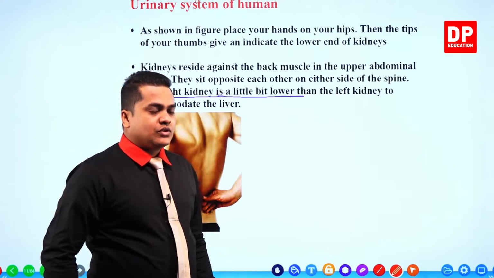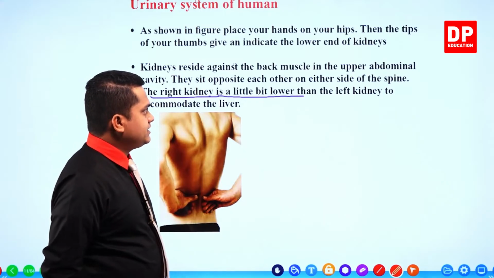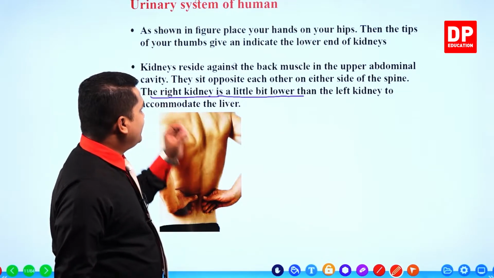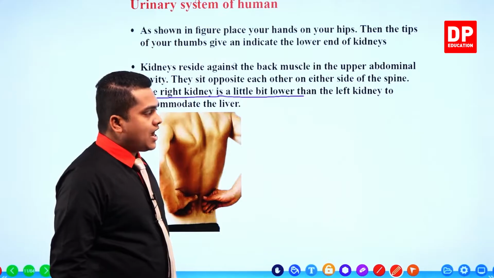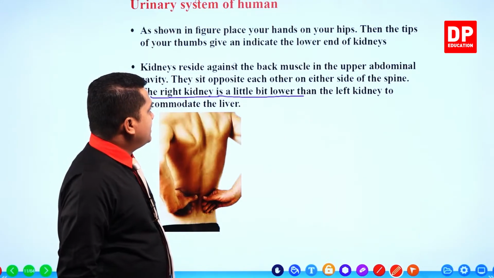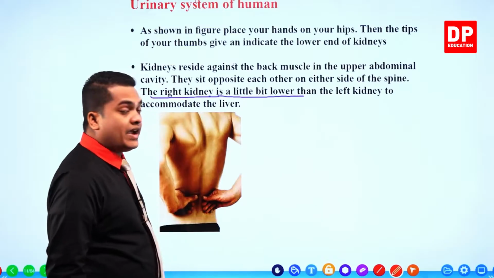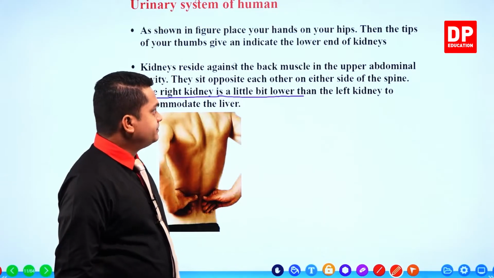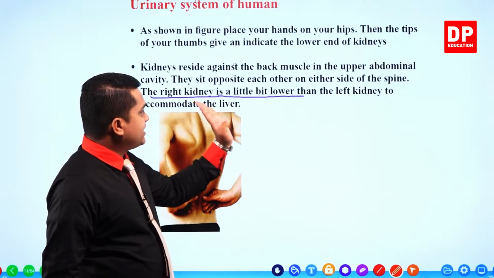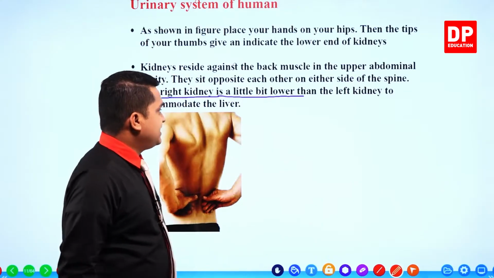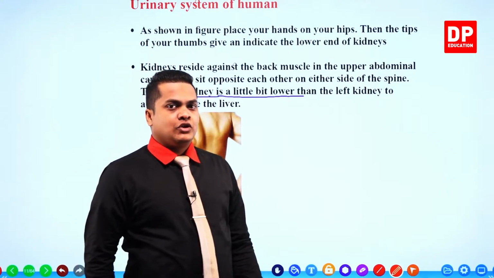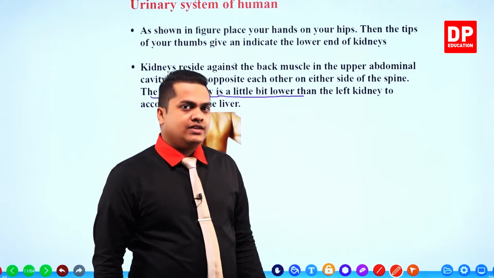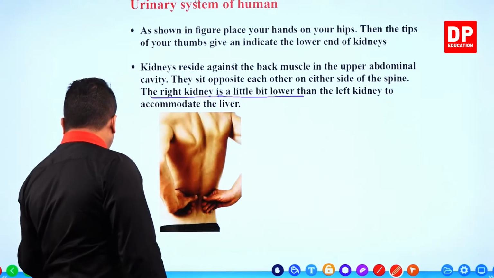Okay, my dear children. If you take the locations like this, there are 2 kidneys. Their specialty is that kidneys reside against the back muscle in the upper abdominal cavity, and they sit opposite each other on either side of the spine. Then the right kidney is a little bit lower than the left kidney to facilitate the location of the liver. These are the special points which we can identify within the urinary system. Let's move on with the next thing.